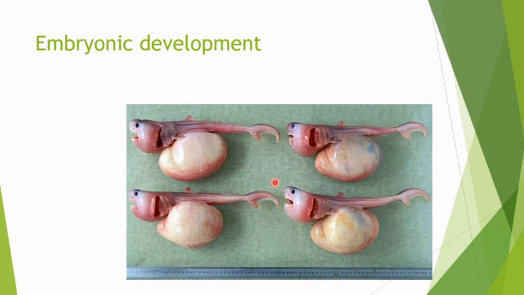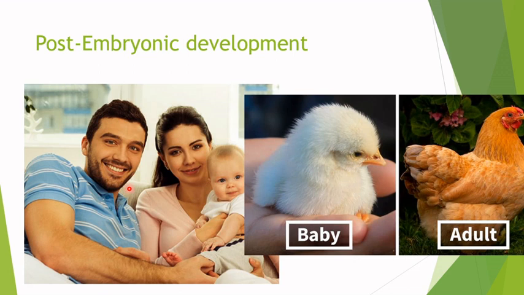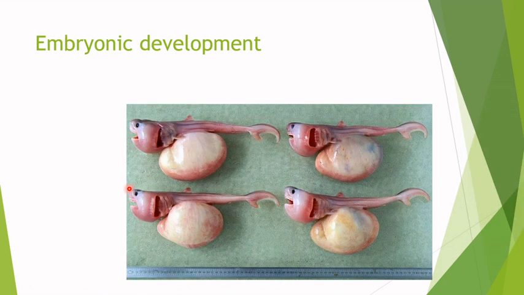And then we have the ovoviviparous. These are eggs that will hatch inside the mum's womb. This happens in the sharks, some lizards and some insects.